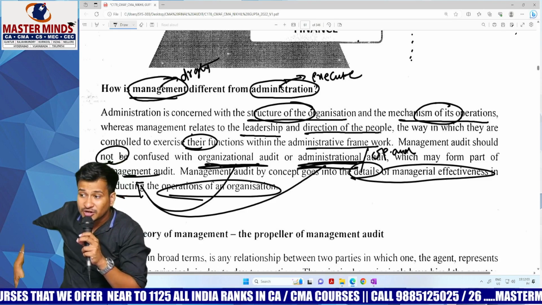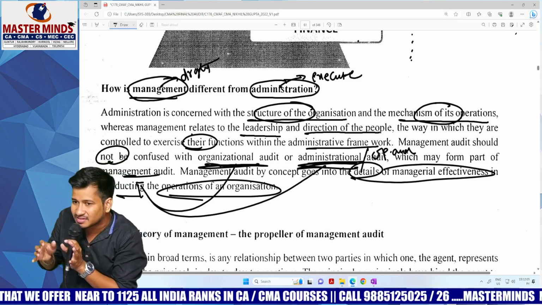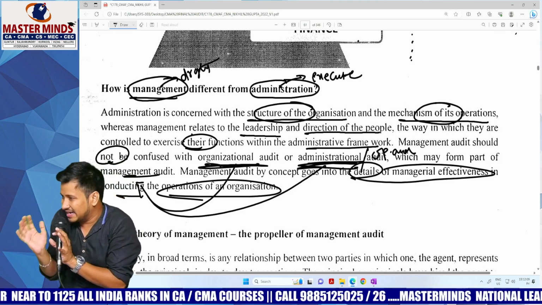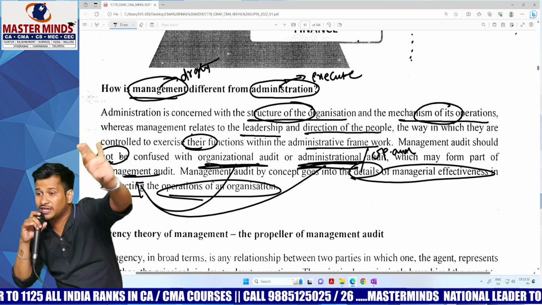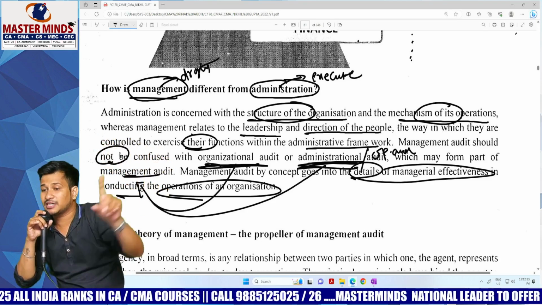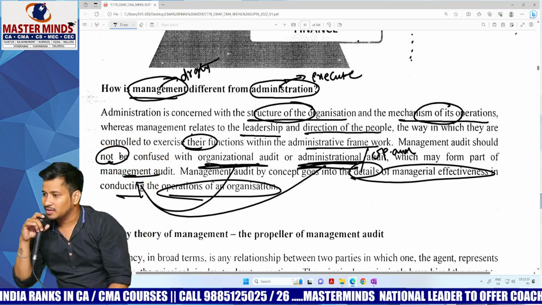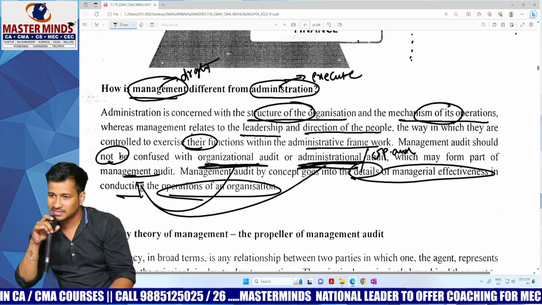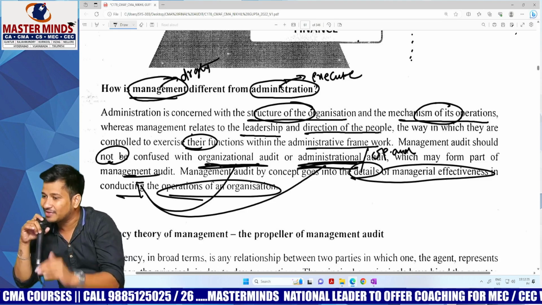But management audit is not like that. Management audit is concerned with the effectiveness and the performance of the management. It is dedicated and limited only to the management part, not the administration part, not the operations part. It is something like drafting the plans. It is about whether the management is capable of drafting the plans or not.